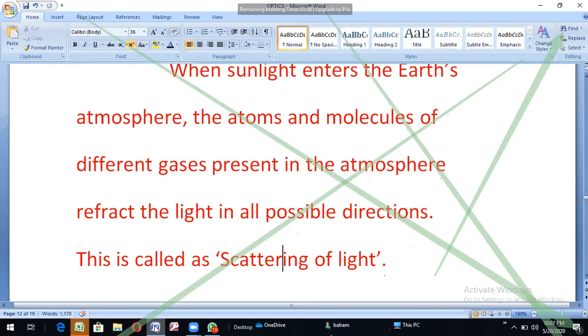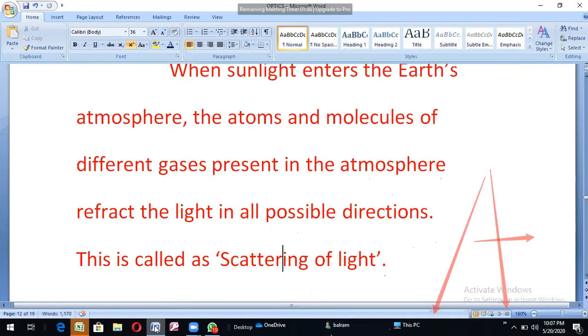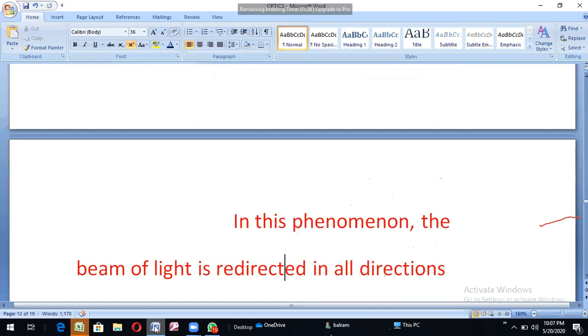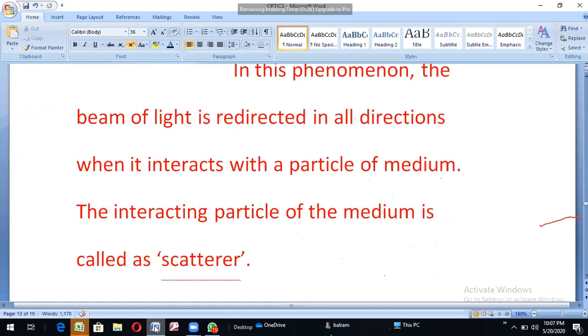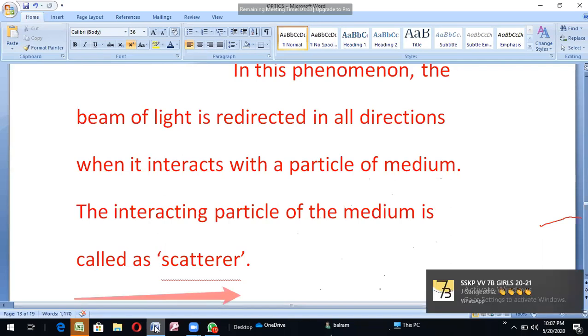In the atmosphere, they redirect the light in all possible directions. This is called the scattering of light. In scattering, the beam of light is redirected in all directions, not in one direction.